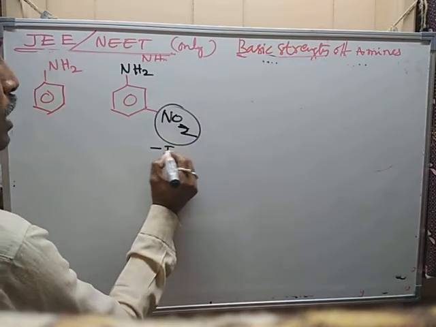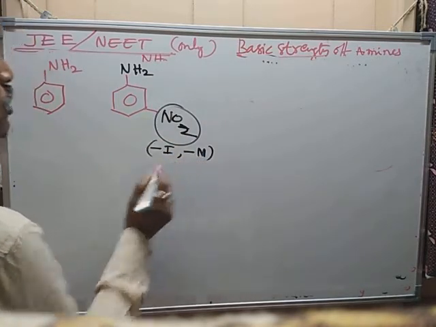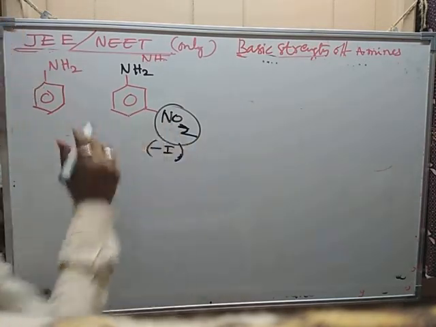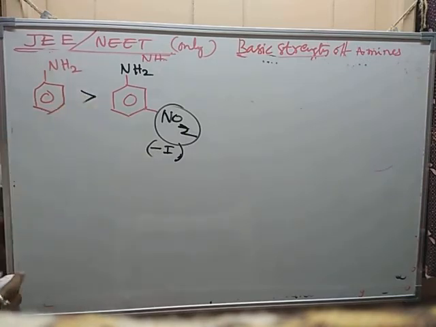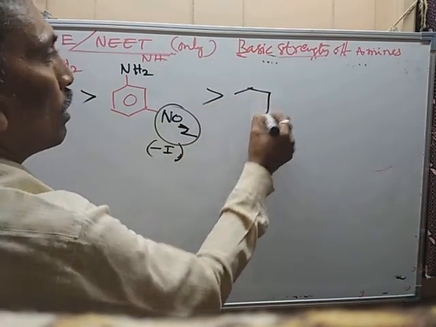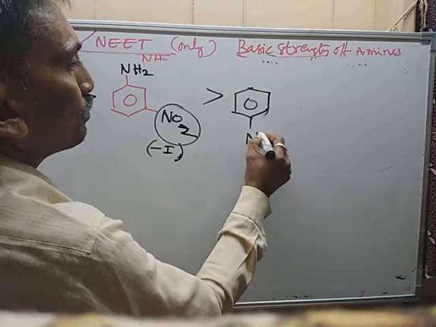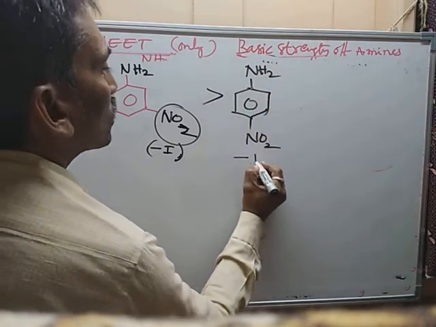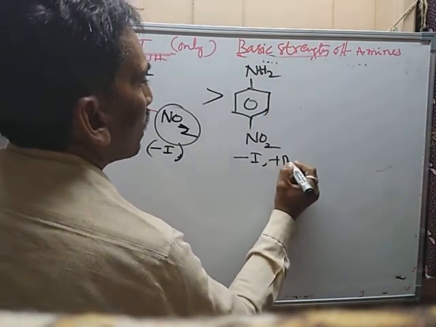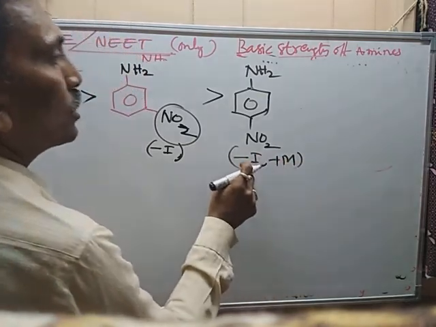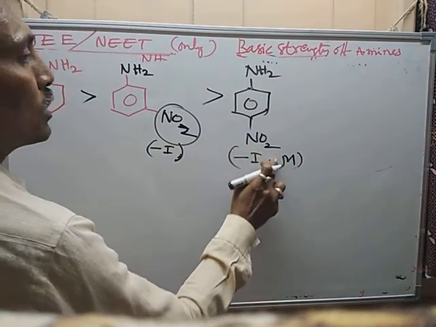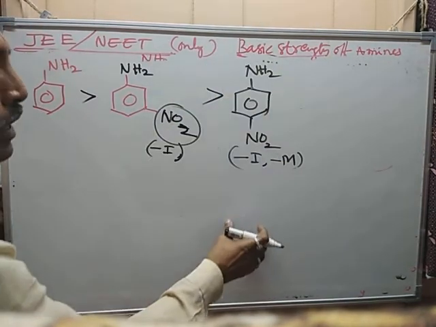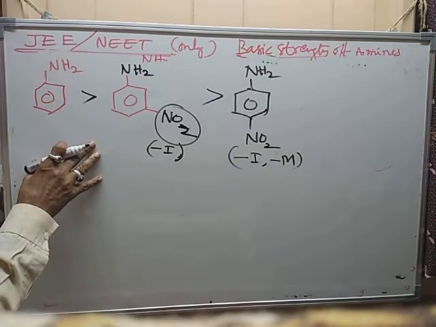It has minus I effect and minus M effect. At meta, only minus I is affecting but not minus M, therefore less basic than aniline. Then para nitroaniline, that is this one, it has minus I effect and minus M effect. It is dominant than this one. Both are withdrawing. Then more withdrawing, less basic than the meta position.